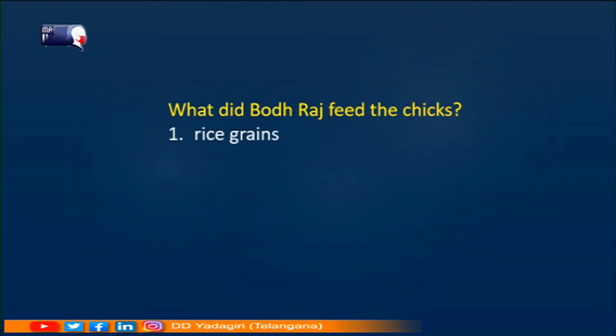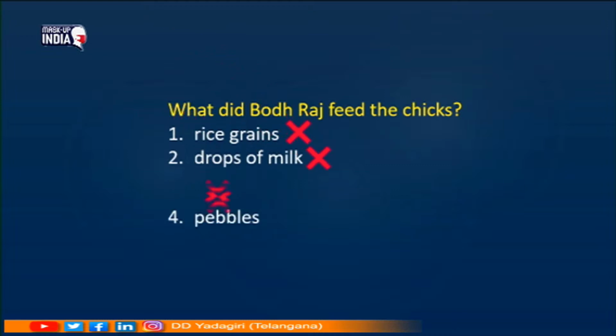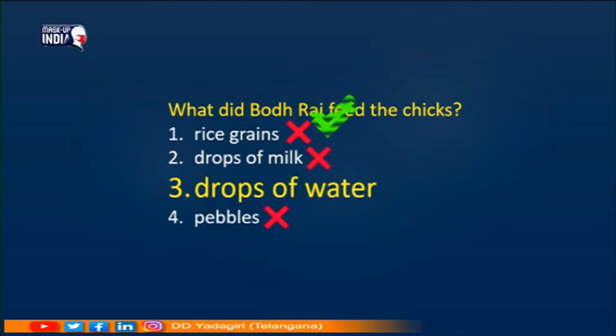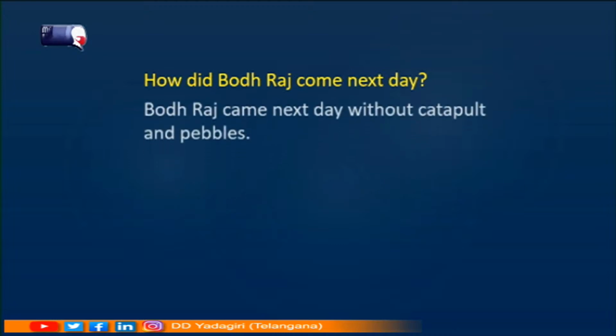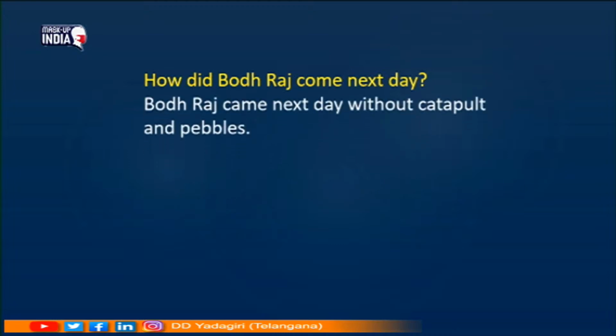Which is the right answer, students? Rice grains? No. Drops of milk? No. Pebbles? No. Drops of water. So, drops of water is the right answer. How did Bodhraj come next day? Bodhraj came next day without catapult and pebbles.